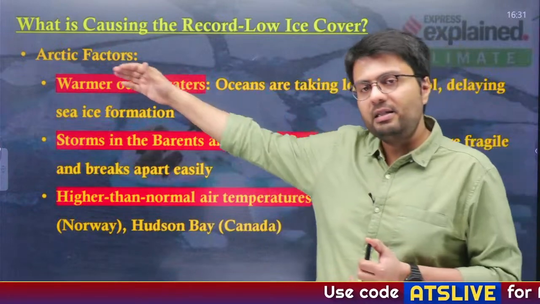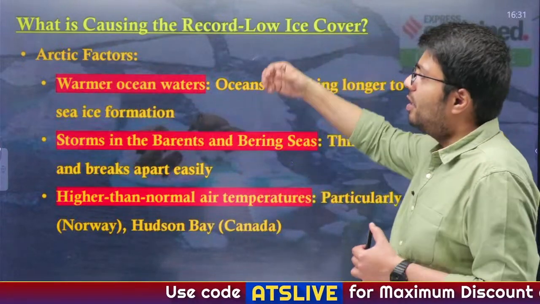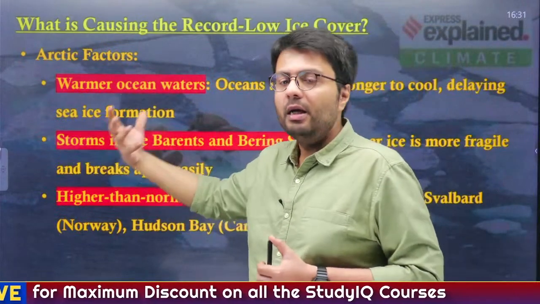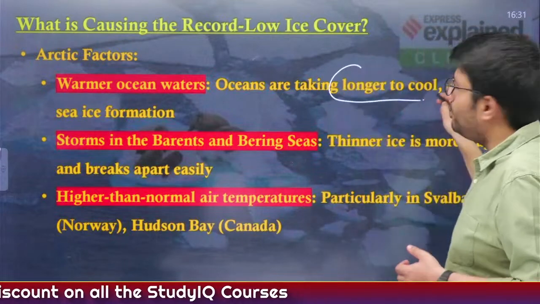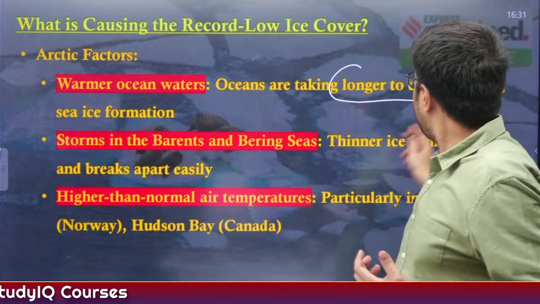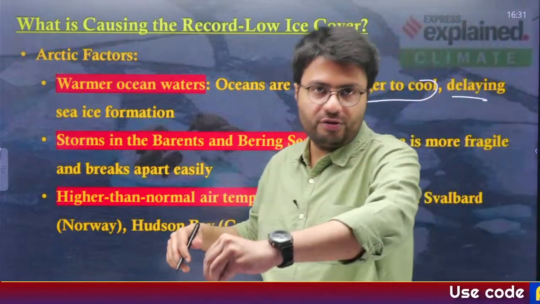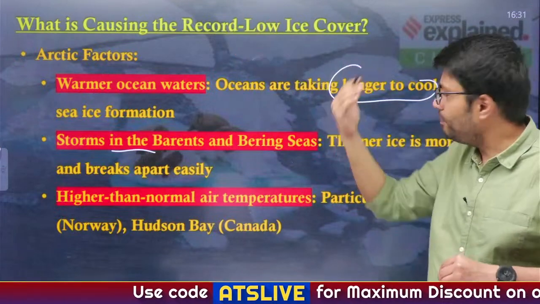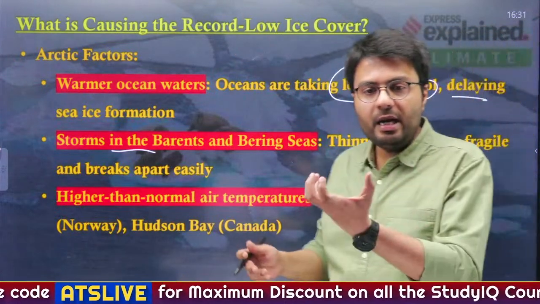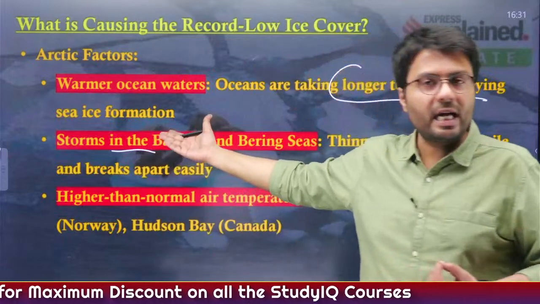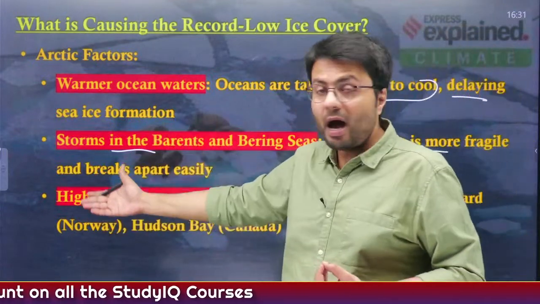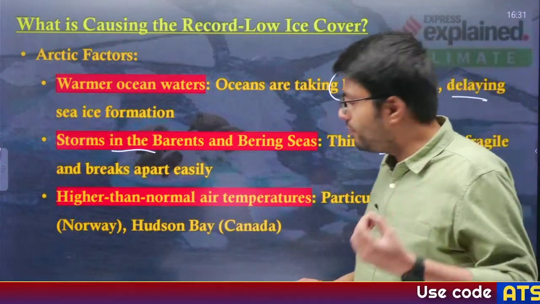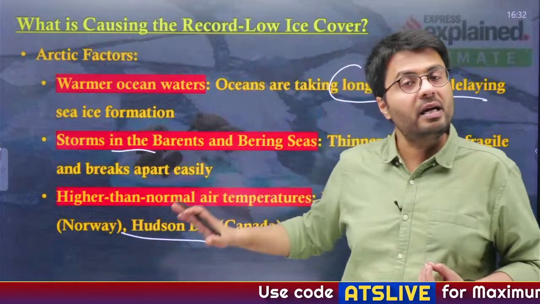First of all, let us deal with what is happening in the Arctic region. In the Arctic, the ocean waters have become warmer, and as oceans take longer to cool as compared to land, it delays the formation of sea ice. Also, the storms in the Barents and Bering Sea, which are part of the Arctic Ocean, break the thinner ice, which is more fragile. And there is higher than normal temperature in the Arctic region, particularly in Svalbard, which is a part of Norway, and Hudson Bay, which is located in Canada.